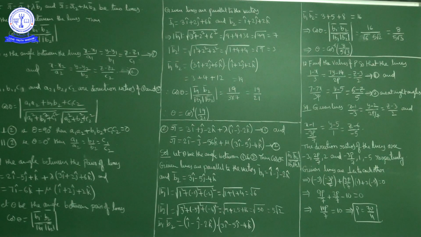First of all, I will write these two lines in standard form.